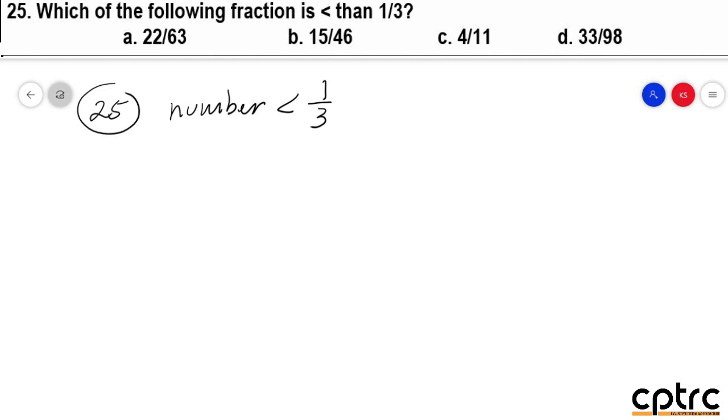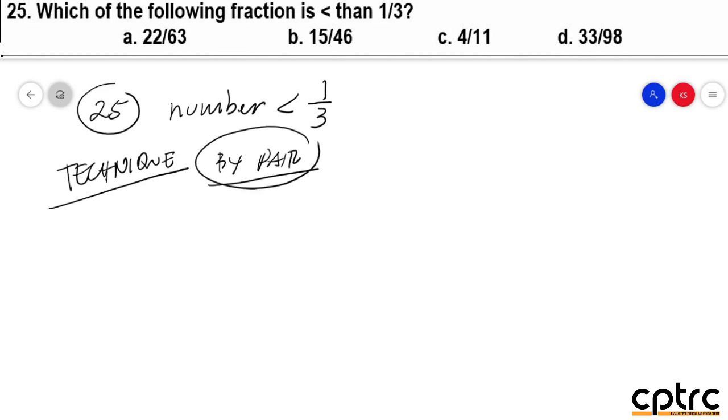So you may compare fractions by using this technique. So remember this technique po para hindi kayo mahirapan. So una, you compare it by pair. Pwede pong by pares po yung pag-compare natin. Okay? So the option po na una is alpha. 22 over 63, compare natin kay 1/3. So dito, ang technique ito is what we call the cross product technique. Marami pong gamit kasi ito. But dito, you need to multiply from bottom to top.